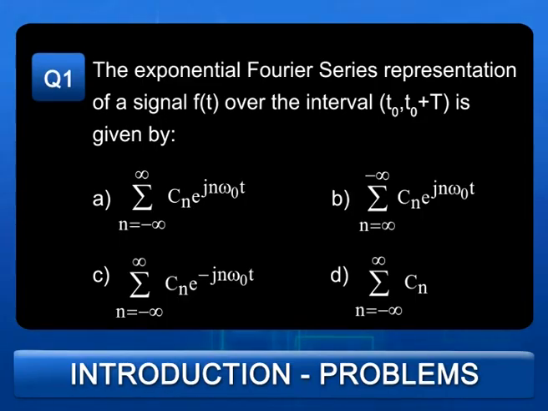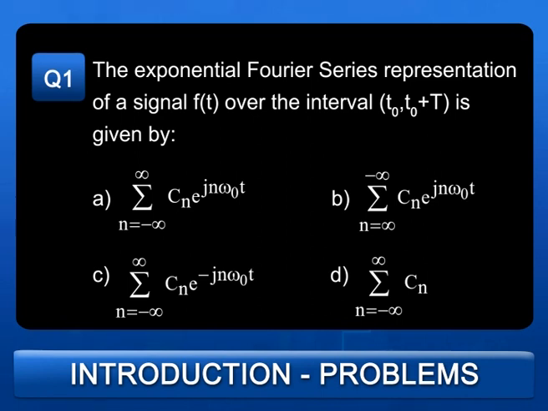The basic problem with the second one is that the summation is totally wrong, so it cannot be correct. The third one has a negative sign which is not true, and in the fourth one, there is no exponential component at all in D.